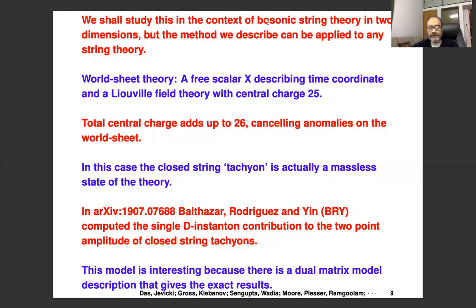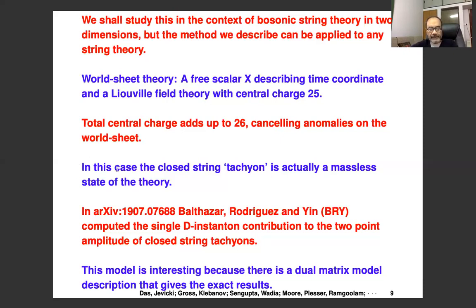So what is bosonic string theory in 2 dimensions? Here the worldsheet theory contains a free scalar x that describes a time coordinate, and a Liouville field theory with central charge 25. So the total central charge adds up to 26. The Liouville theory has central charge 25 because there's a linear dilaton background. So even though you have a single scalar field, the total central charge adds up to 26, and that cancels all the anomalies on the worldsheet.